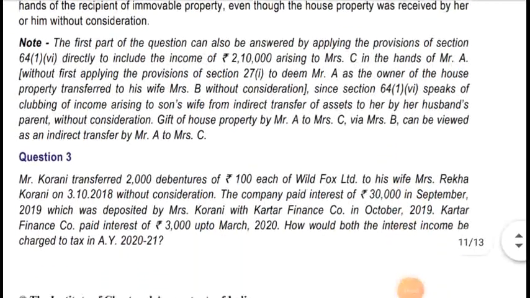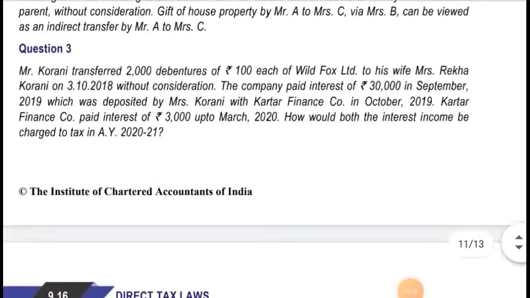Now moving to illustration question number 3. Mr. Kurani transferred 2,000 debentures of rupees 100 each of Wild Fox Limited to his wife Mrs. Rekha Kurani on 3rd October 2018 without consideration. Okay, Mr. Kurani is transferring Wild Fox Limited debentures to his wife without consideration on 3rd October 2018. The company paid interest of 30,000 in September 2019, which was deposited by Mrs. Kurani